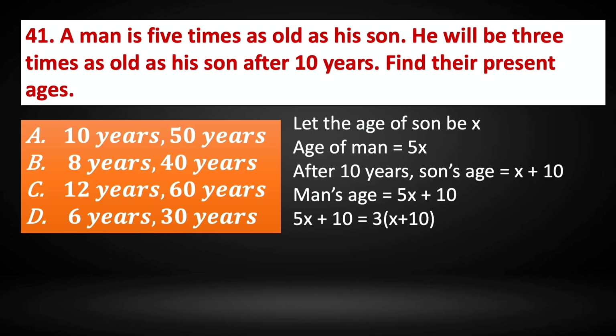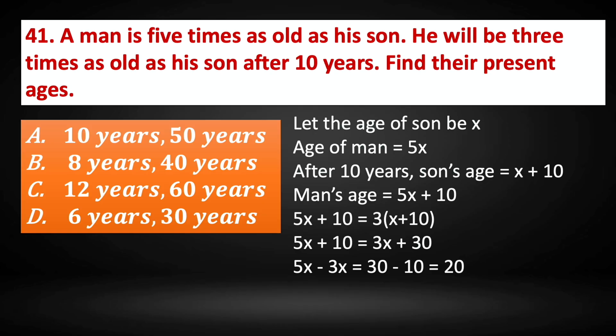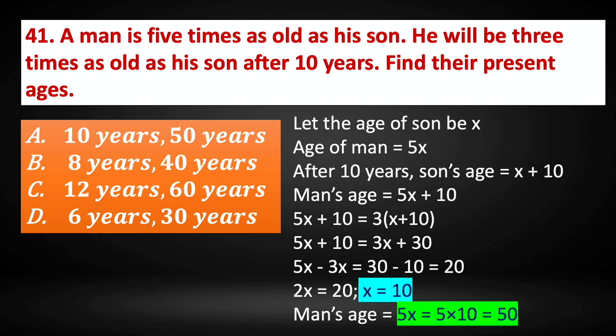When we equate this particular equation, we will get the value of x, which is the age of son. So 5x plus 10 equals 3x plus 30. 5x minus 3x is 2x. 30 minus 10 is 20. So therefore, we solve the equation and we get the value of x as 10. Man's age is 5 times as old as his son. So 5 into x, 5 into x is 50. So therefore the correct answer is option A, 10 years and 50 years.